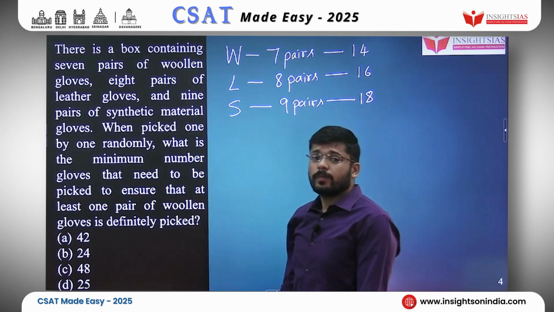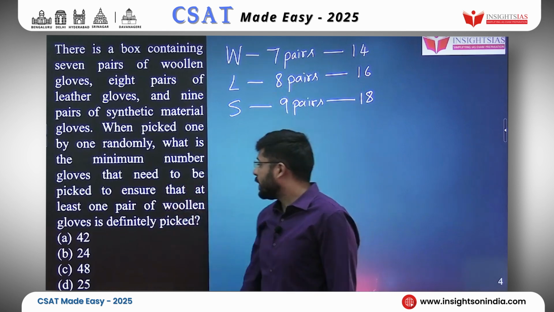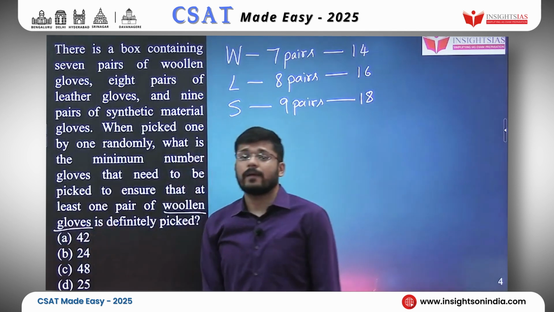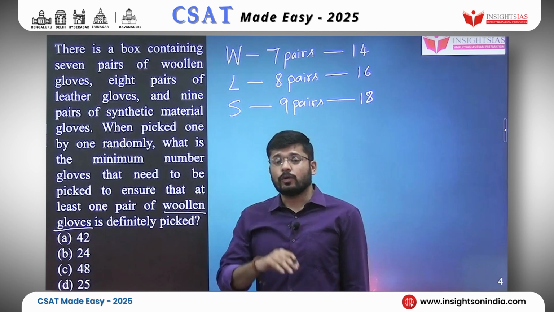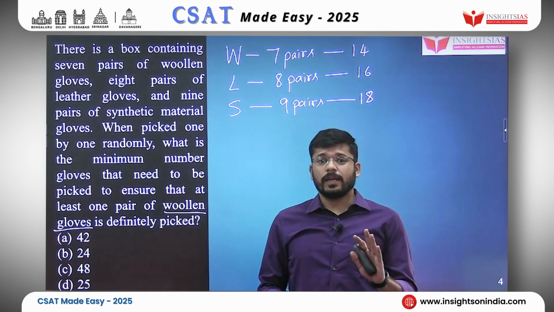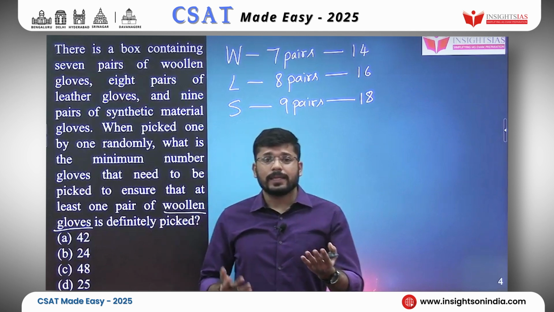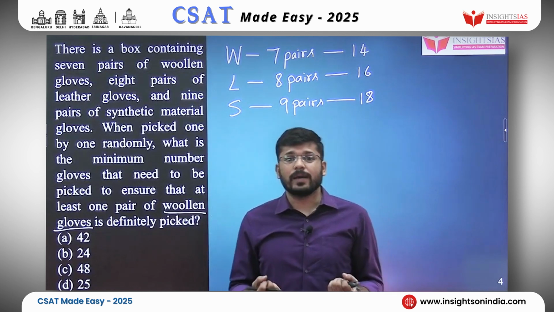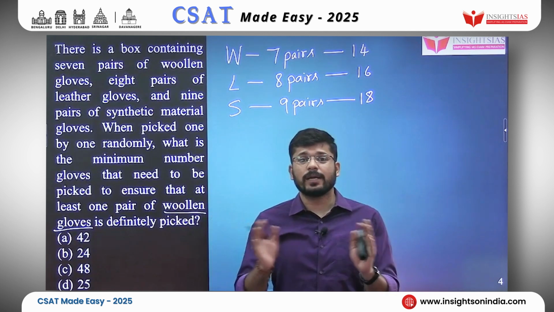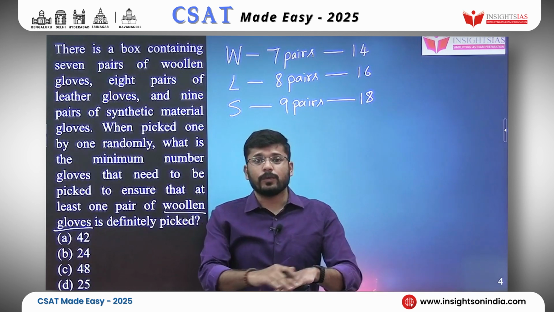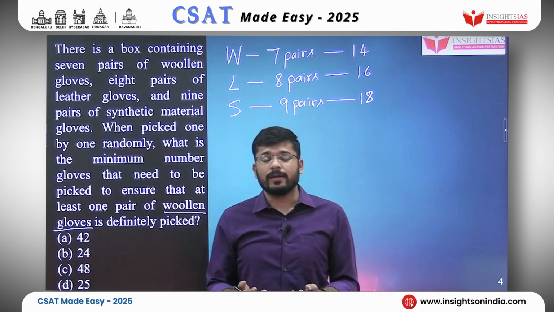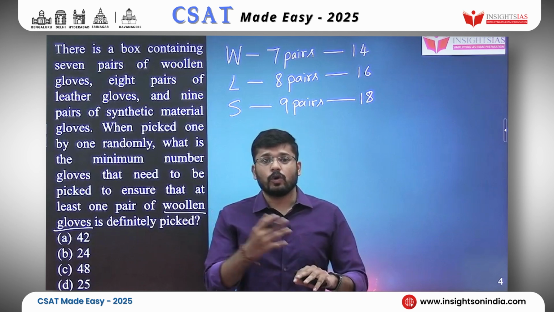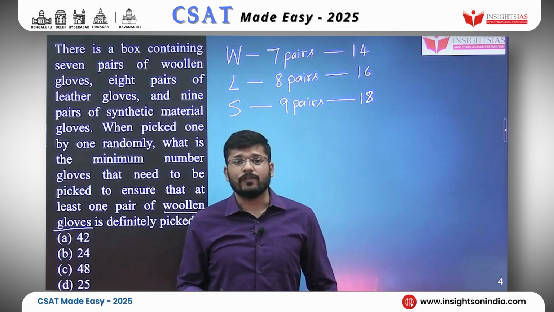Okay. So now we have these many gloves. We need to pick one pair of woolen gloves. To pick a pair of woolen gloves, now gloves, they come in pairs. So the left hand glove would be different from the right hand glove. We cannot consider them to be the same. For example, on the one side it could have a different color, and the other side it could have a different color. So you would not be able to wear the left hand glove on the right hand or the right hand glove on the left hand.